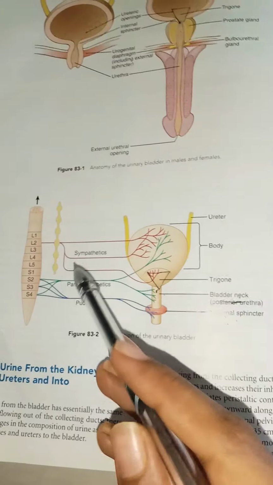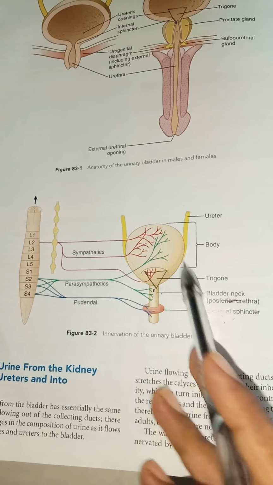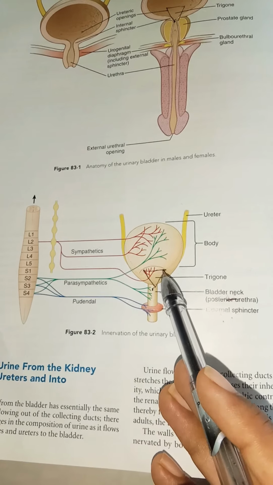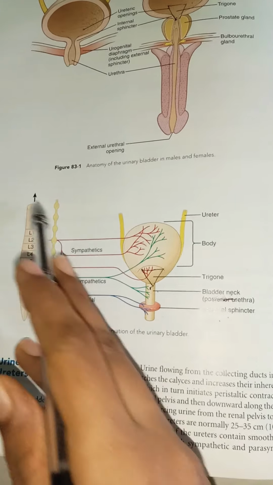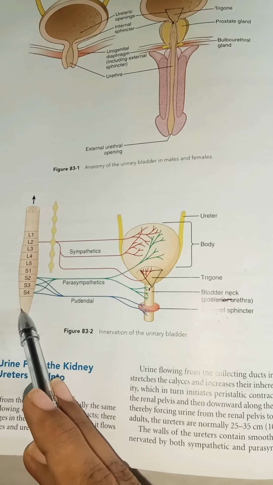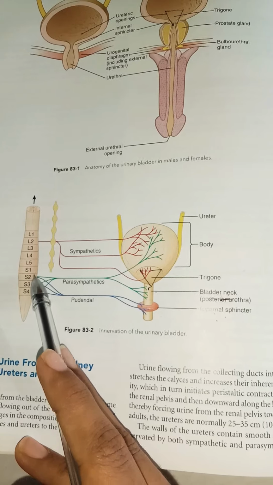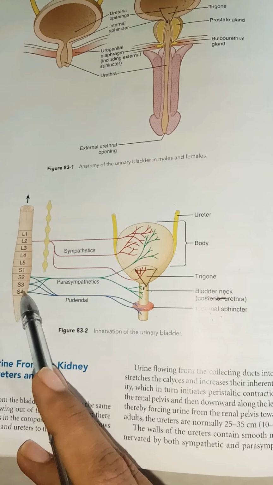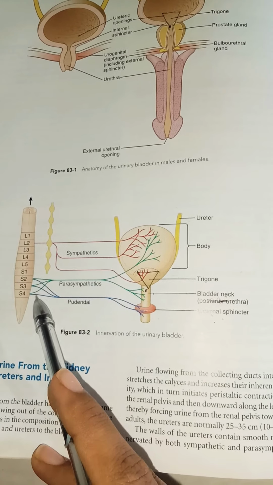So now we will see the innervation of the bladder. The principal nerve supply of the urinary bladder is the pelvic nerves. Remember, pelvic nerves are the principal supply. They connect to the spinal cord, which you can see here, mainly by the sacral plexus. The sacral segments are S1, S2, S3, S4, and they are mainly connected with the cord segments S2 and S3.